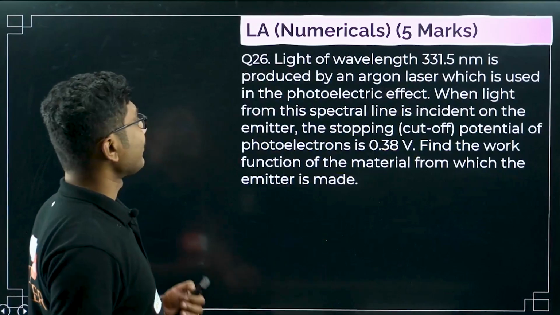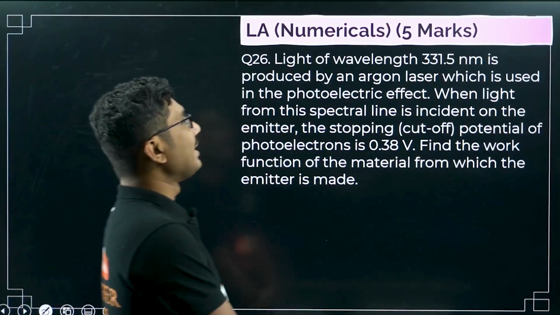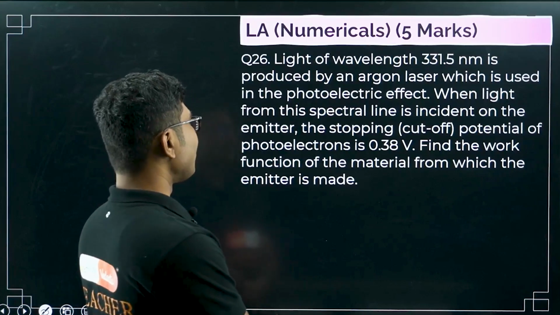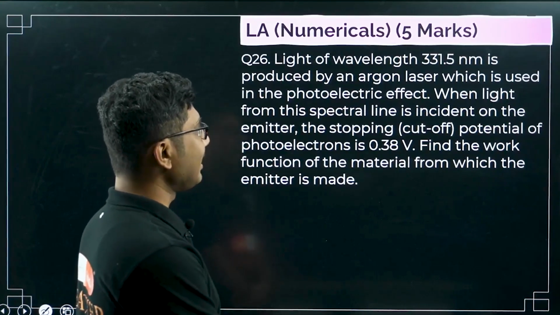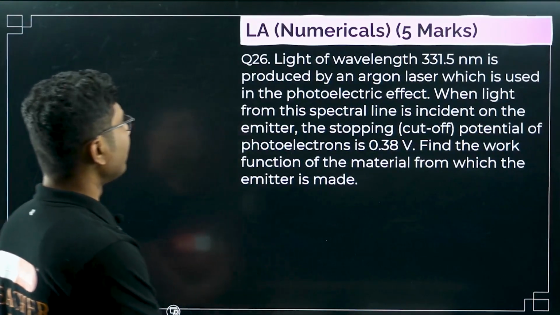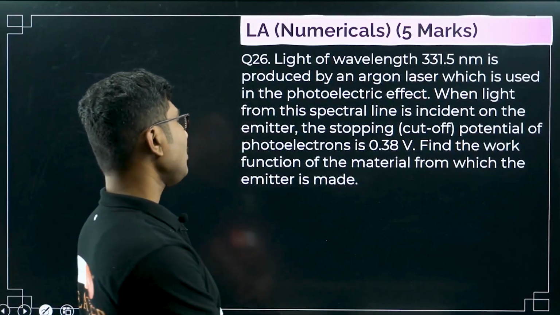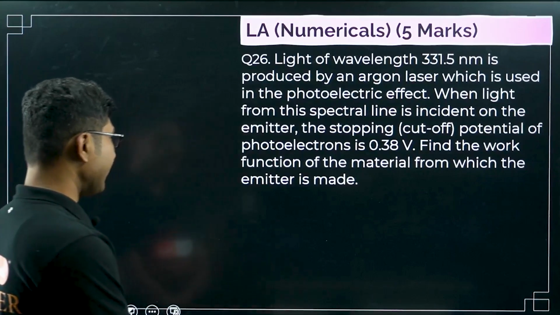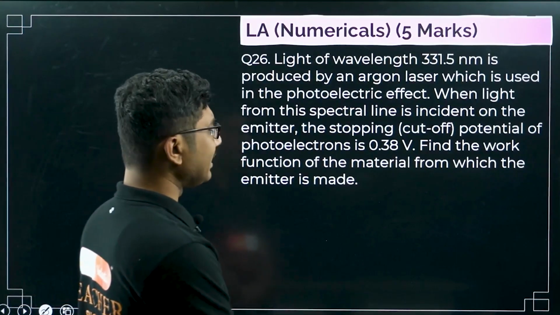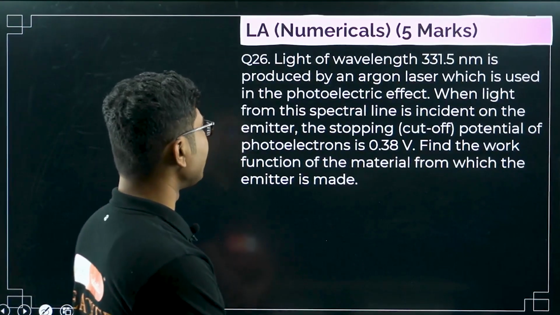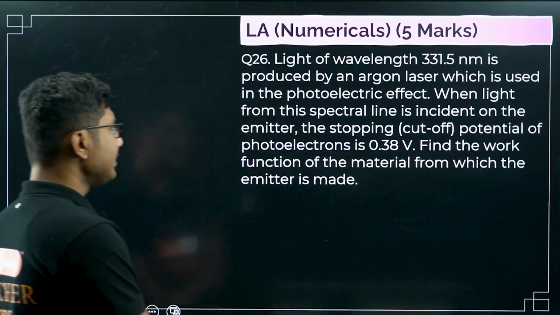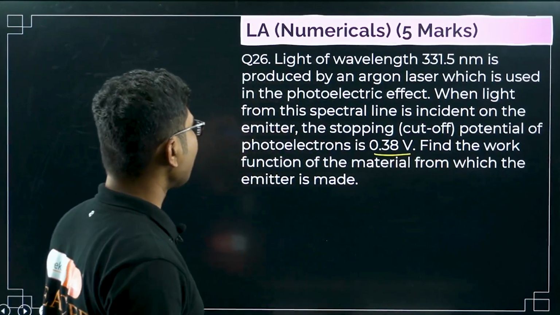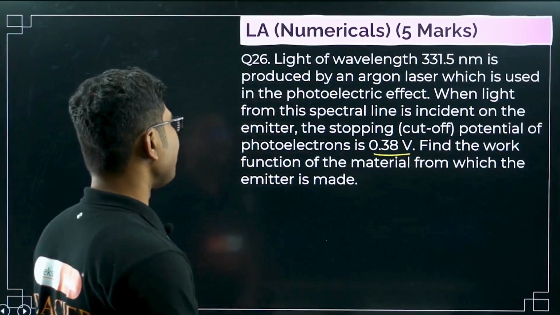Now next question. Light of wavelength 331.5 nanometer is produced by an argon laser, which is used in the photoelectric effect. When the light from the spectral line is incident on the emitter, the stopping (cutoff) potential of the photoelectron is 0.38 volt. Find the work function of the material from which the emitter is made.